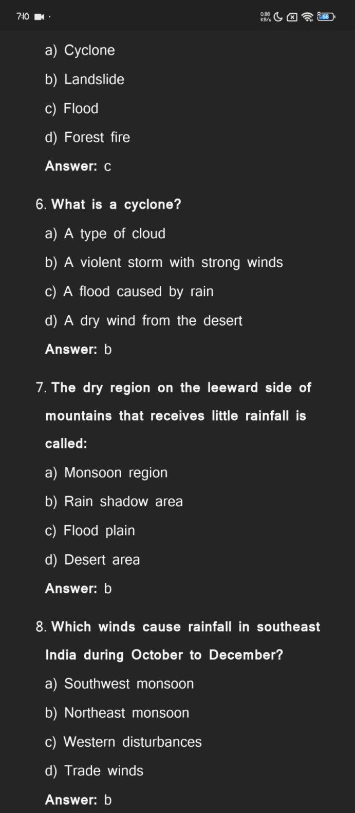The dry region on the leeward side of mountains that receives little rainfall is called monsoon region, rain shadow area, flood plain, desert area. The answer is rain shadow area.